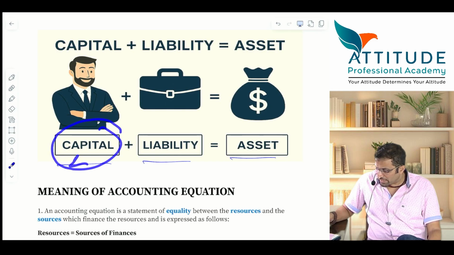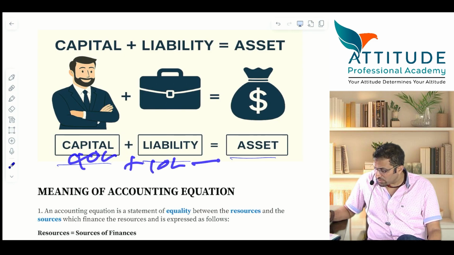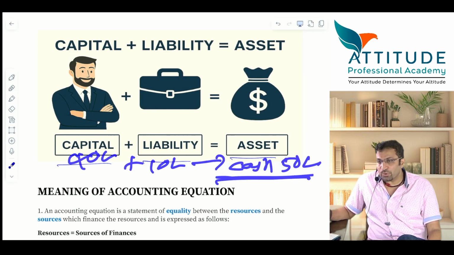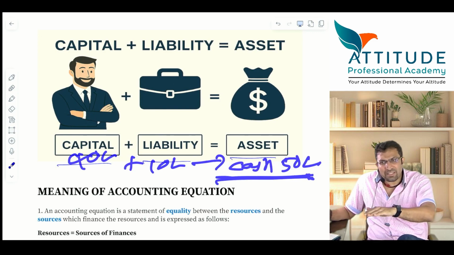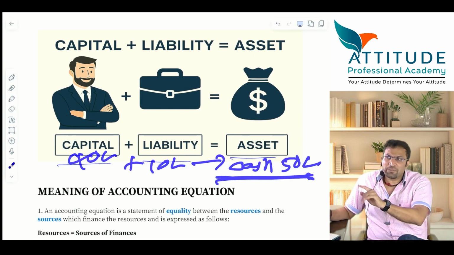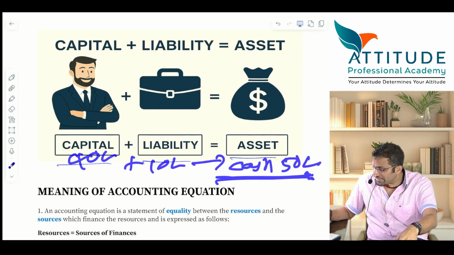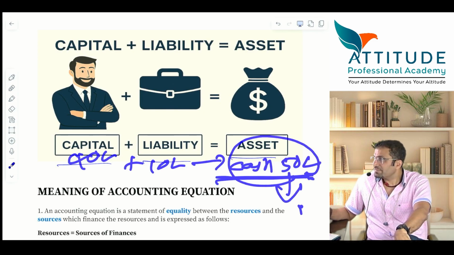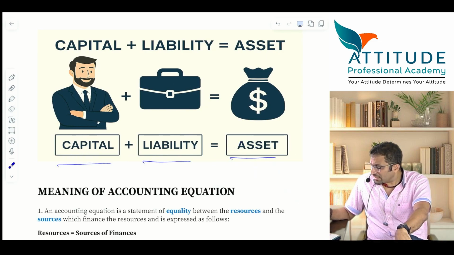Now answer this. Capital brought is 40 lakhs. Loan taken is 10 lakhs. You get a cash of how much? 50 lakhs. Now with this cash, what do you do? With this cash, you run the business. You will not keep it under the pillow. With this 50 lakhs, you will purchase fixed assets. You will purchase stock. It means that you make investment with this. Yes or no? Correct?